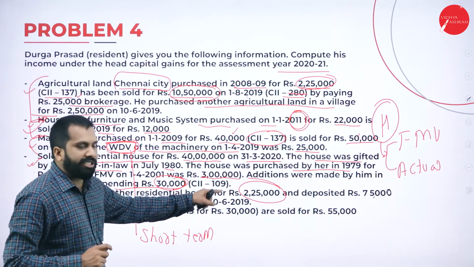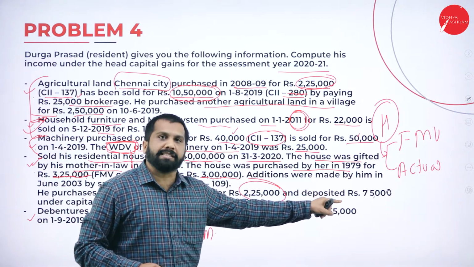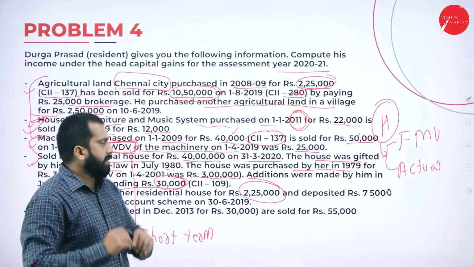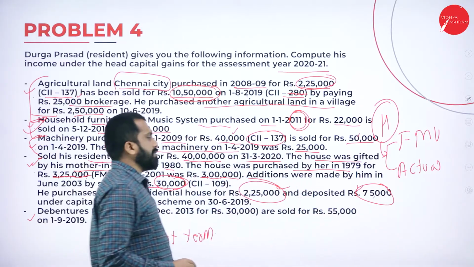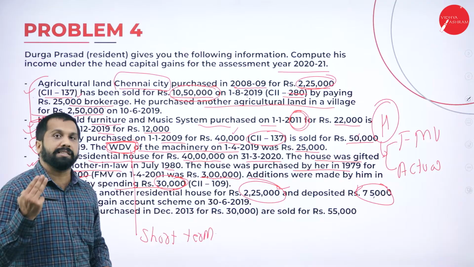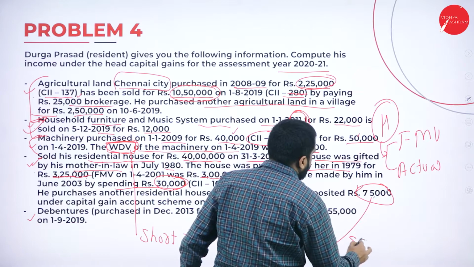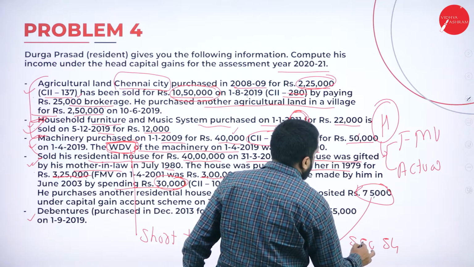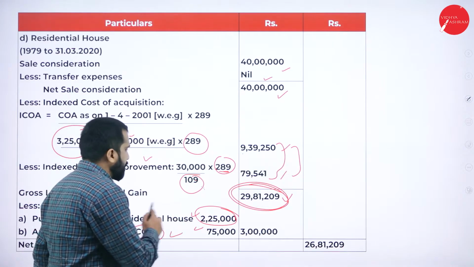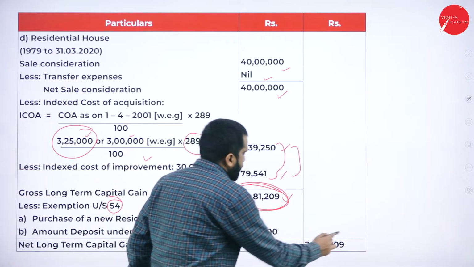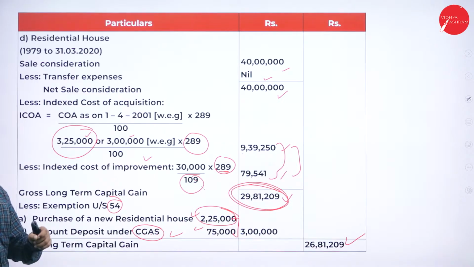Anything spent on purchase of a new house, minus. Anything spent on deposit in the capital gain scheme, minus. That's it. Clear? Yes. Now, take this 75,000 also. 75 plus 2 lakh 25, total 3 lakh we are supposed to minus. Under which section? Under section 54. Hope you are clear. Total 3 lakh we have deducted under section 54. So if you deduct 3 lakh, you will get 26 lakh 81,209. Hope you are clear.